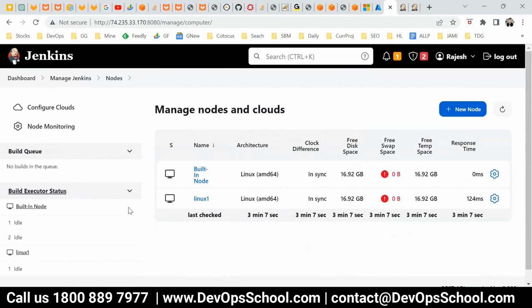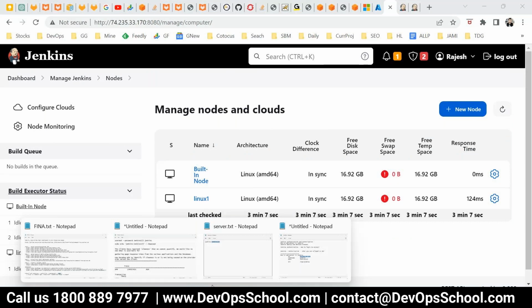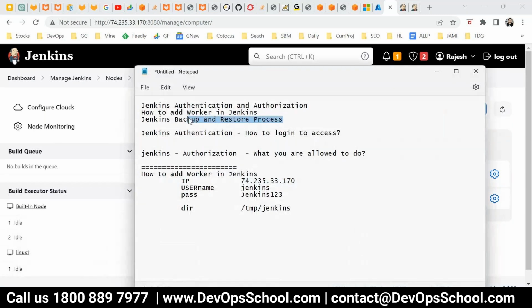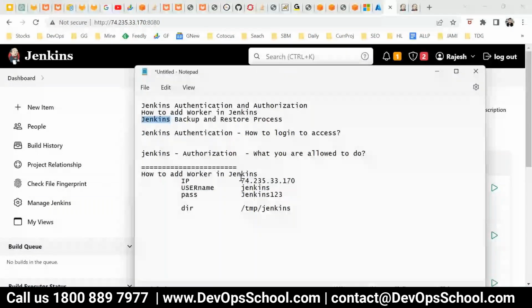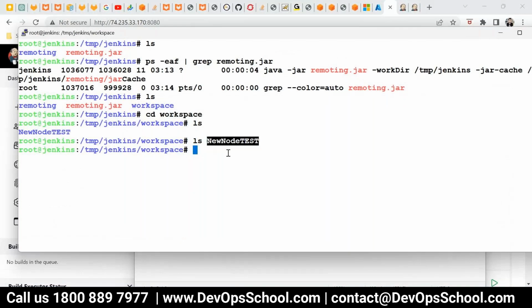Okay. So the last part of our discussion is the Jenkins backup and restore process. So what is the Jenkins backup and restore process? How do we back up? A very simple way: whatever XML files you have in Jenkins, which I showed you, in /var/lib/jenkins, this is the place we have to take a backup.